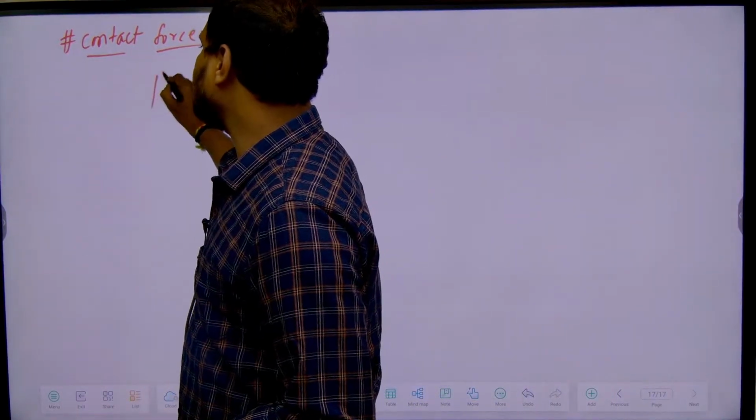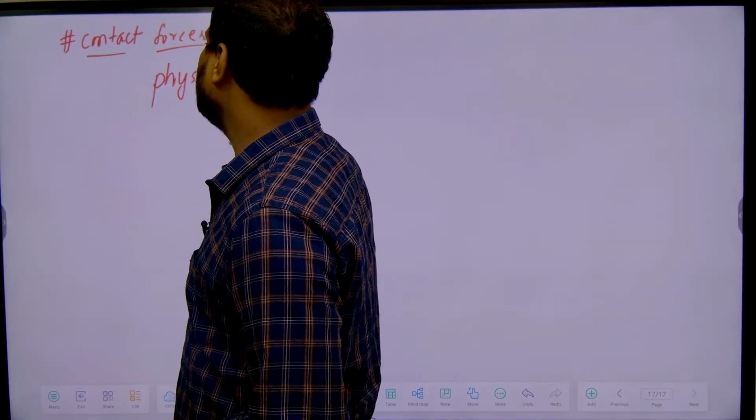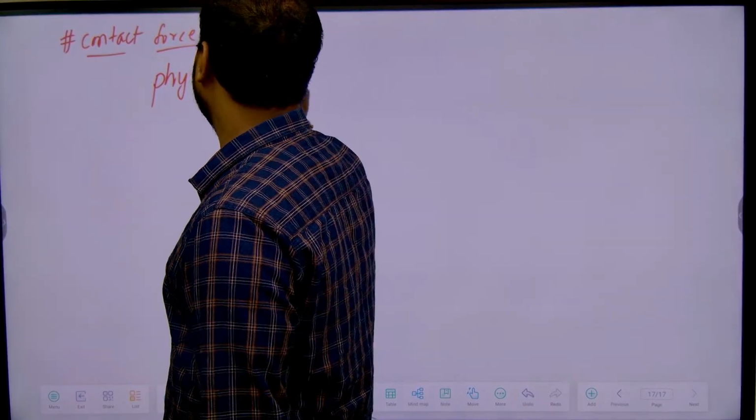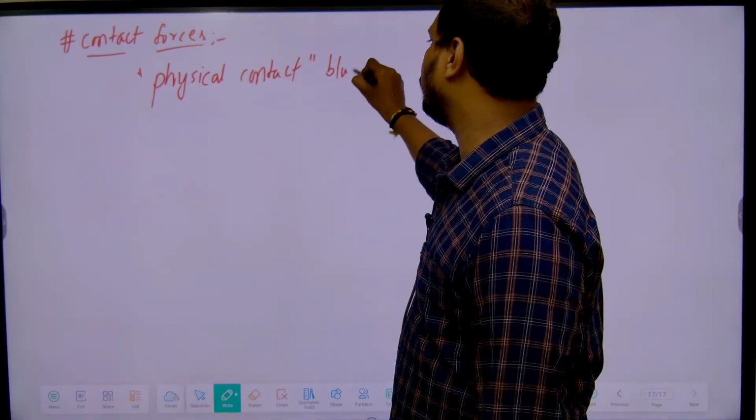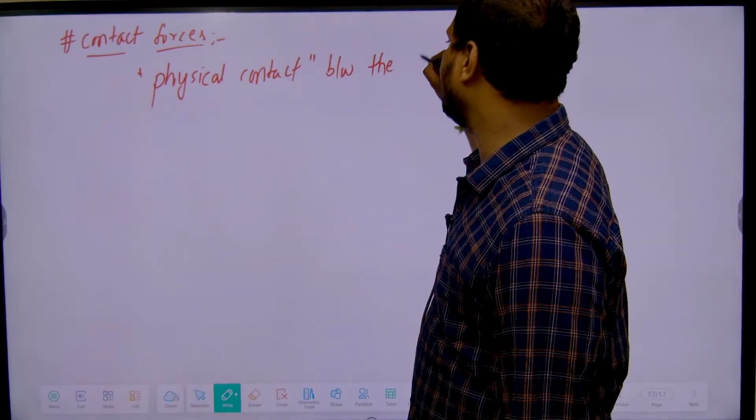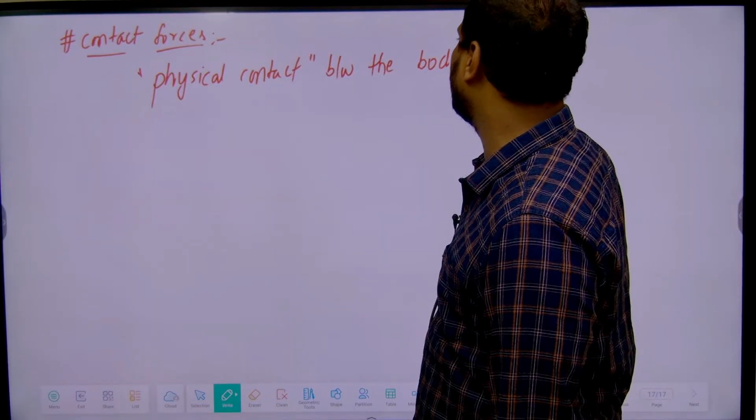So the forces acting on a body make what? Physical contact between them. Are you clear? The physical contact between the bodies is called which type of forces?